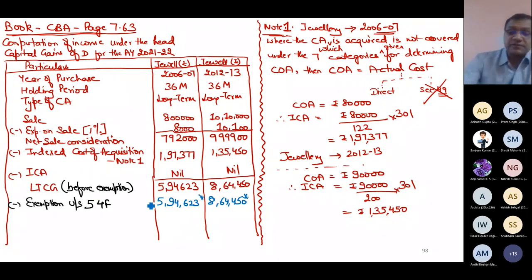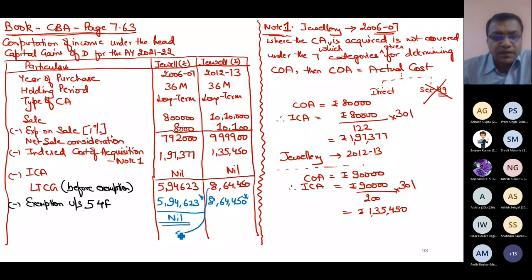This is the thought of the first person. So the first person will not pay any tax on this capital gain, and his income will be entirely that which is of jewelry 2. The second person will not pay tax on jewelry 2 gain, and his income will be entirely the income of jewelry 1.